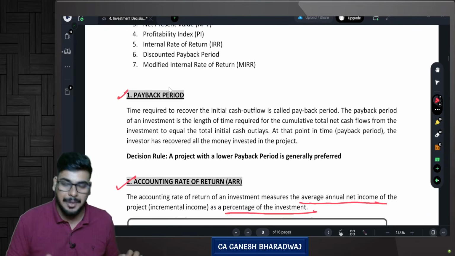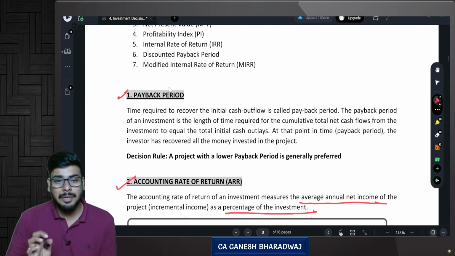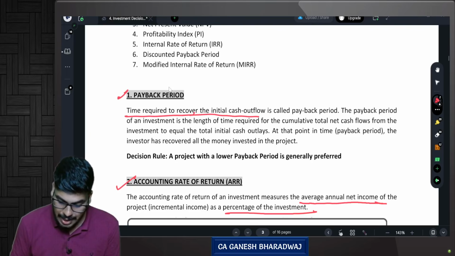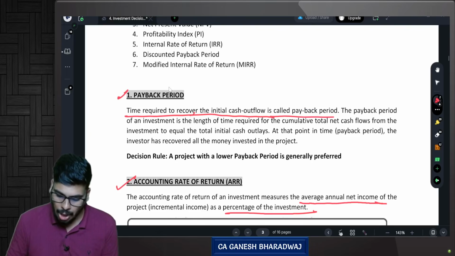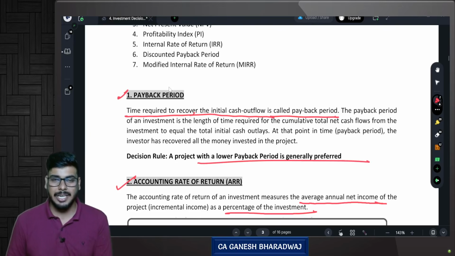Next, payback period. Now let's directly jump into the question and see what it is. What do you mean by a payback period? The time required to recover the initial cash outflow is called the payback period. Are you clear with this? So a project with a lower payback period is generally preferred.